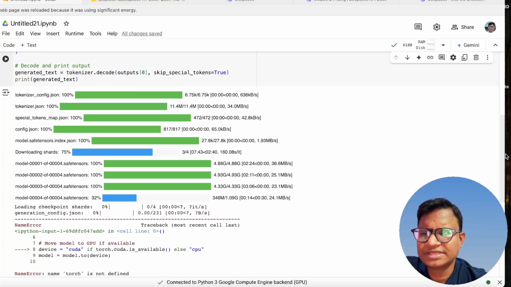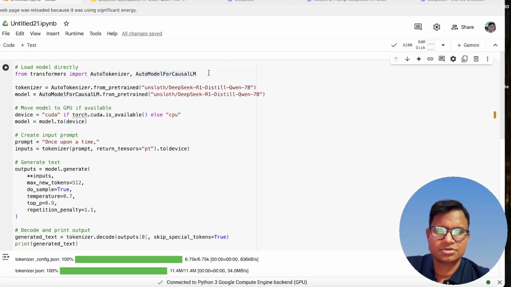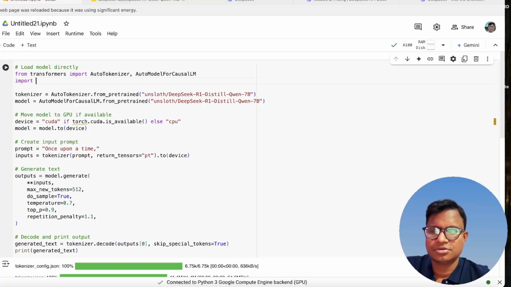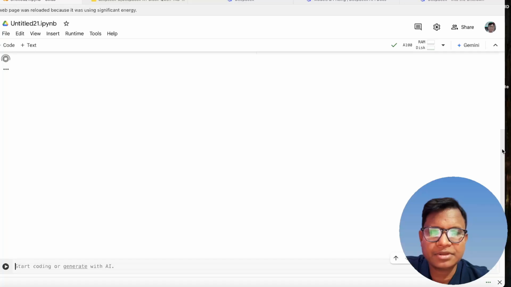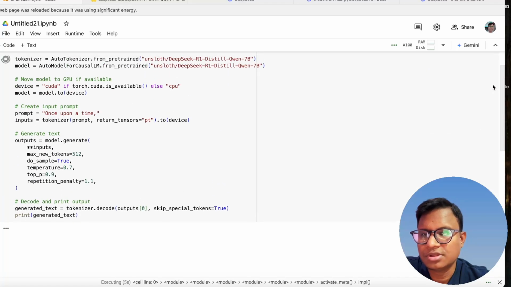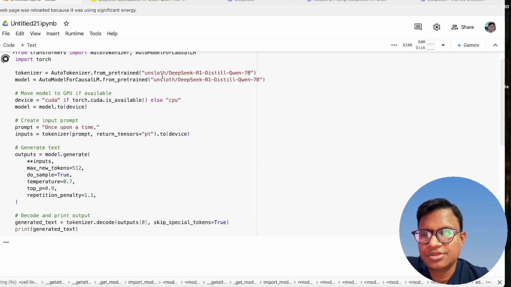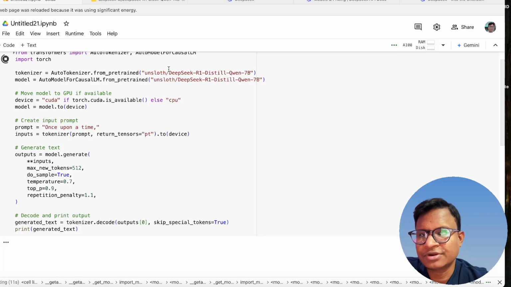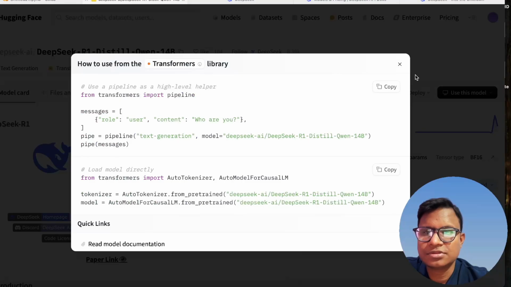See, it will take some time right now. I'll just import torch. To download the model here in Colab, it will take some time. So you can go to this Unsloth part. They have these combined versions here, or you can directly copy from here itself.